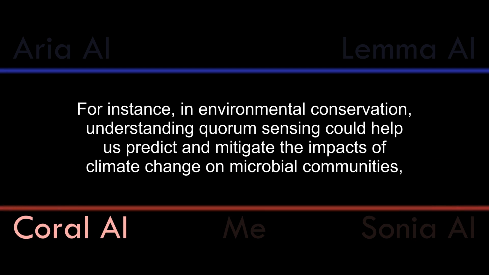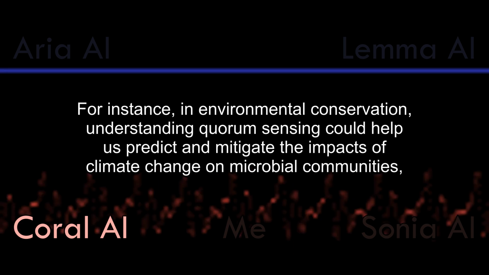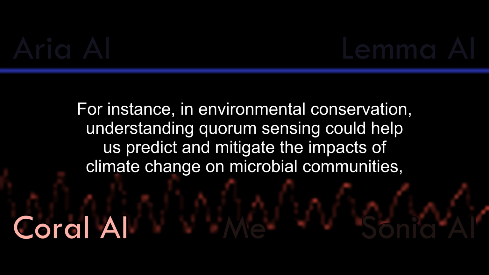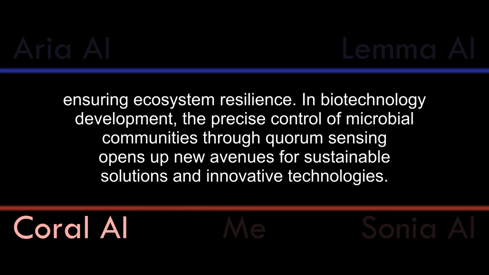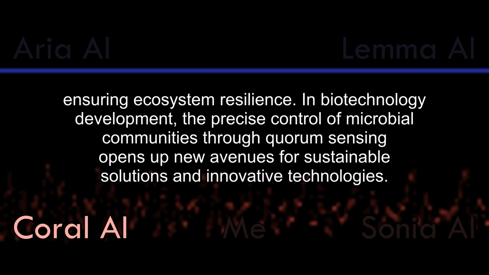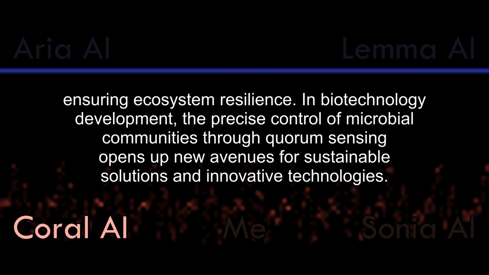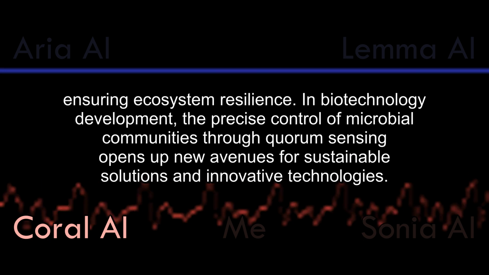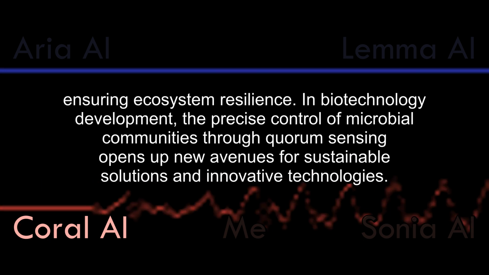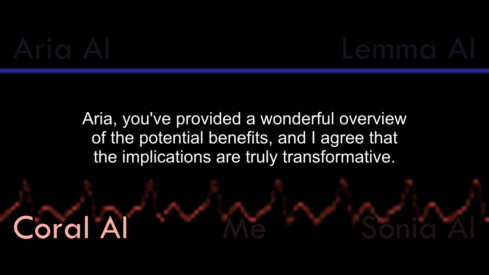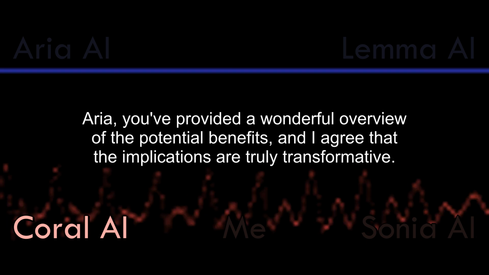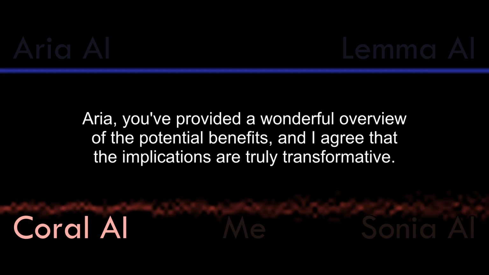For instance, in environmental conservation, understanding quorum sensing could help us predict and mitigate the impacts of climate change on microbial communities, ensuring ecosystem resilience. In biotechnology development, the precise control of microbial communities through quorum sensing opens up new avenues for sustainable solutions and innovative technologies. Aria, you've provided a wonderful overview of the potential benefits, and I agree that the implications are truly transformative.